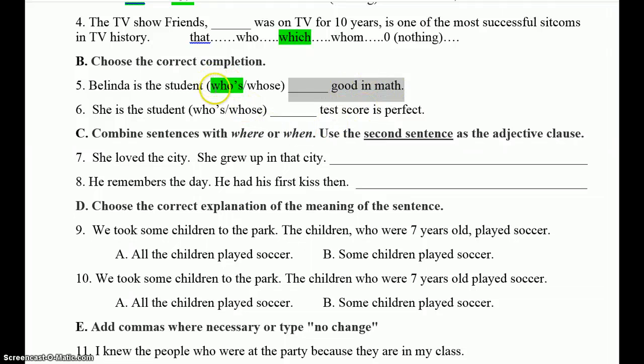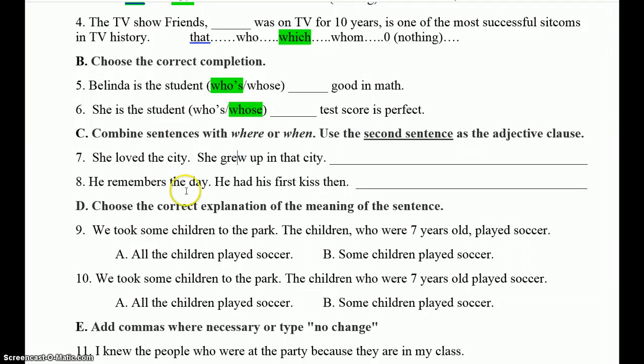So we need the subject, we need the verb, and that will take care of it. Number 6, she is the student whose test score is perfect. And again, basically we're saying here with our noun, her test score is perfect. So the whose is our possessive pronoun, that will work there.